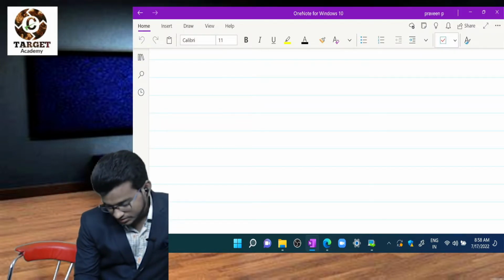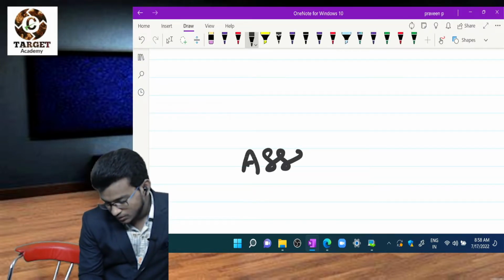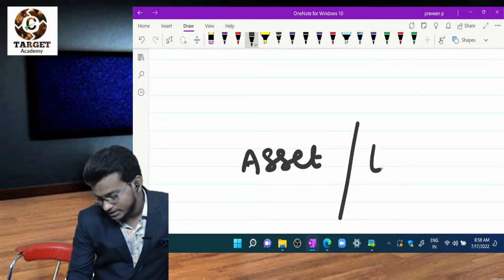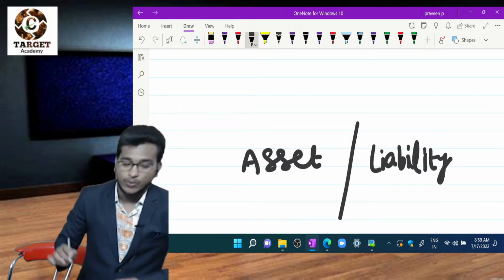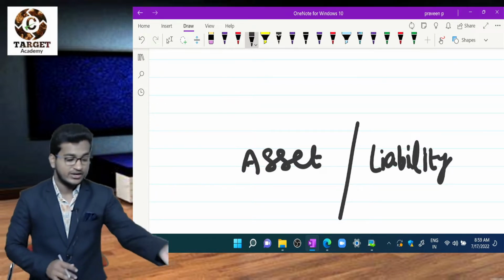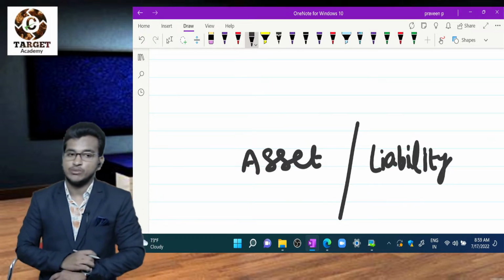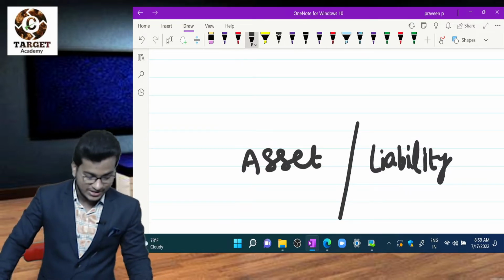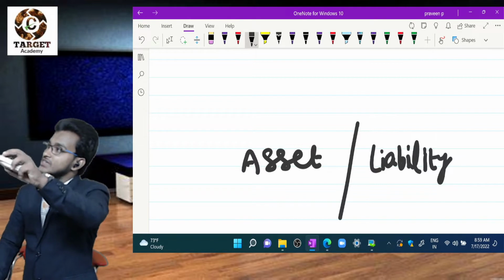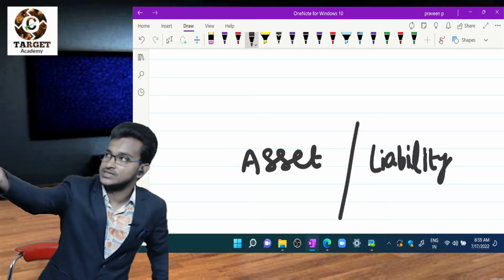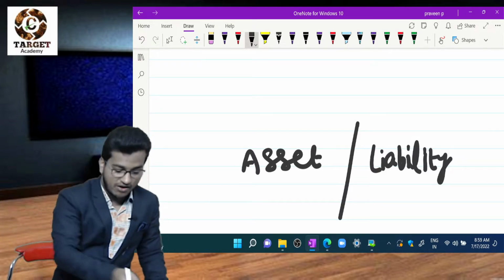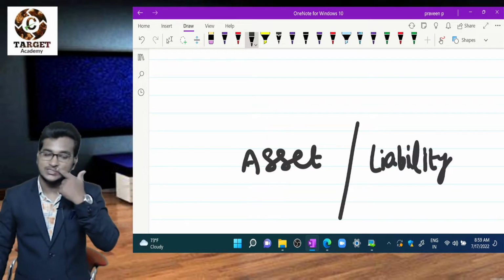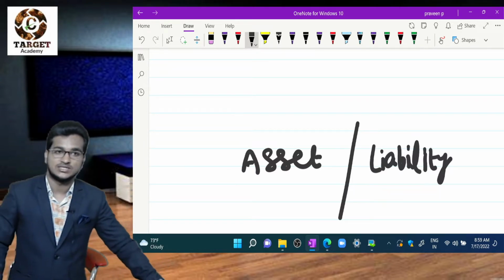Before that, we know what is an asset and what is a liability. What is an asset? We read the definition. An asset is a resource owned by the entity which generates future profits. Assets are of two types: tangible assets and intangible assets.